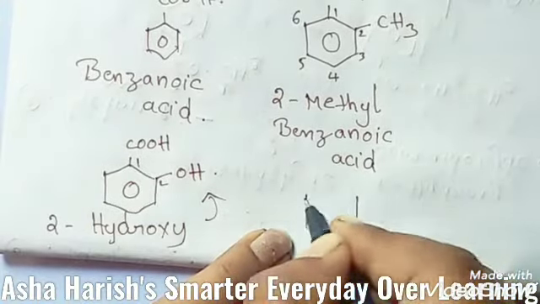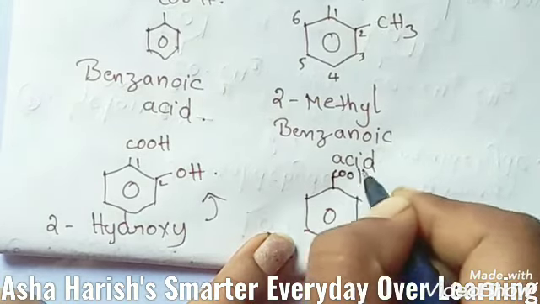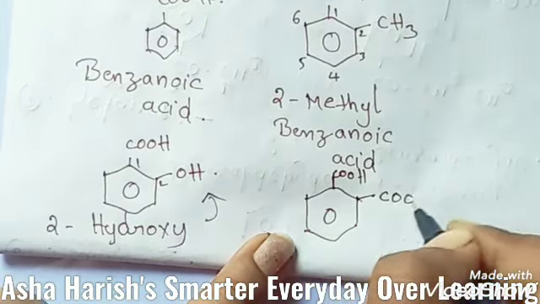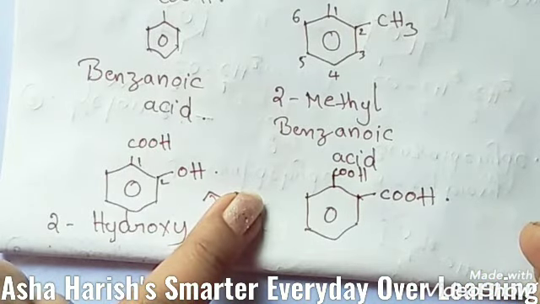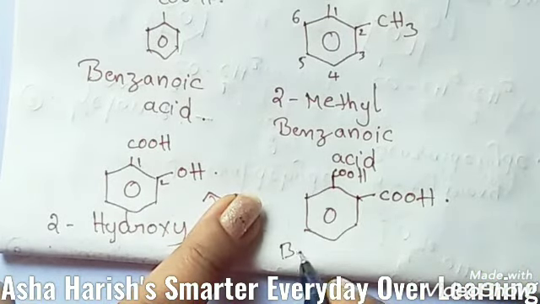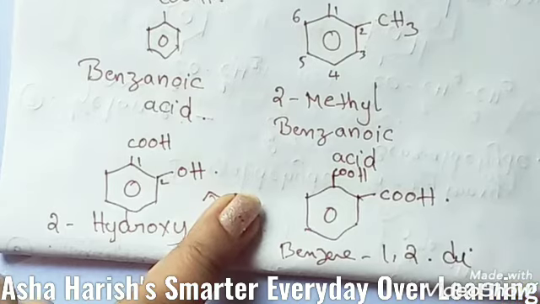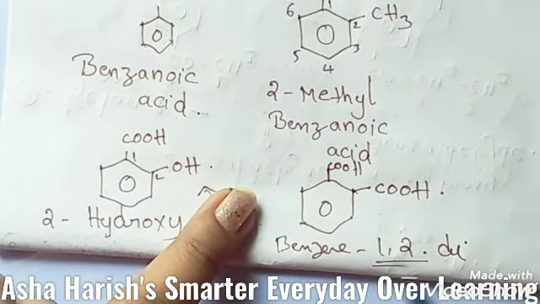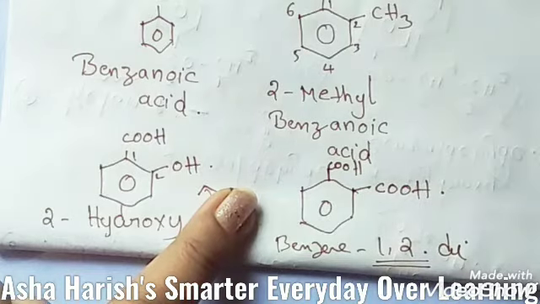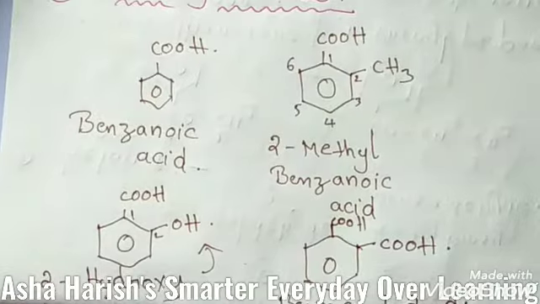And students, suppose here is the benzene group, and one carboxylic group is present, and at the second carbon the second carboxylic acid is also present. Then you can represent that this is a benzene ring, so benzene 1,2-dicarboxylic acid. You can represent it like that with these numerical prefixes. This is about the 10th one, carboxylic acids.